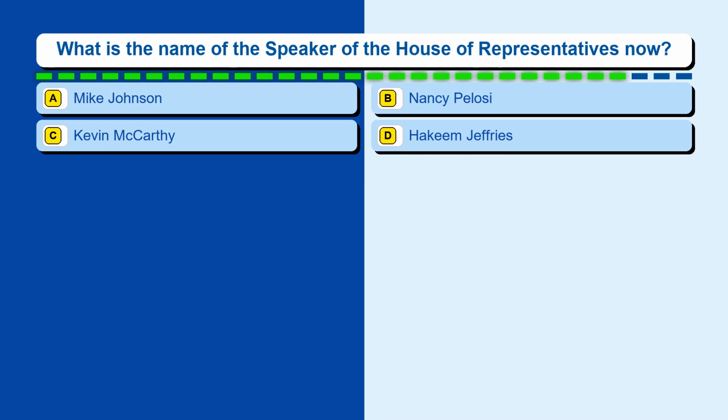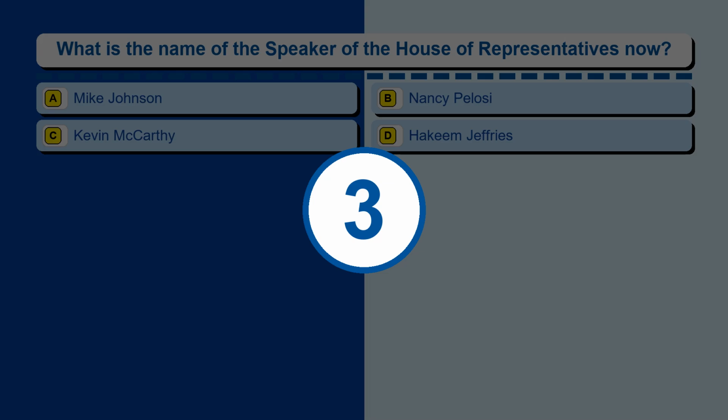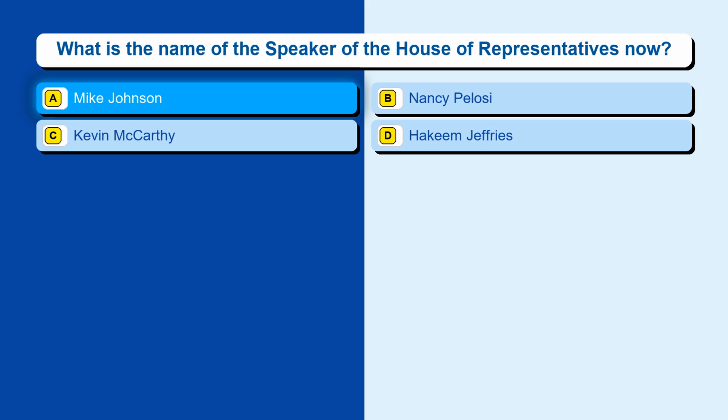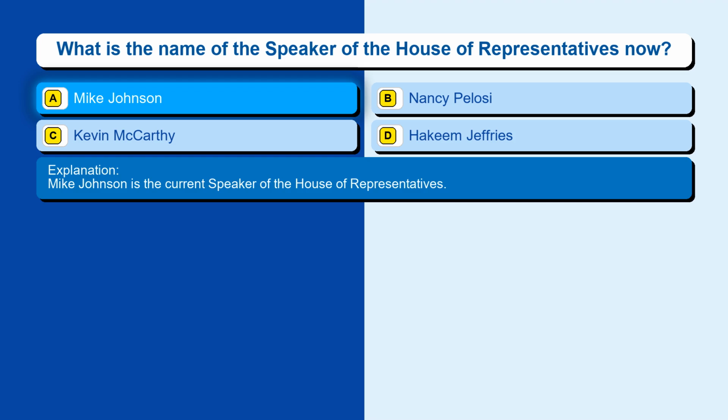Question 93. What is the name of the Speaker of the House of Representatives now? Option A, Mike Johnson. Option B, Nancy Pelosi. Option C, Kevin McCarthy. Option D, Hakeem Jeffries. The correct answer is option A, Mike Johnson. Mike Johnson is the current Speaker of the House of Representatives.